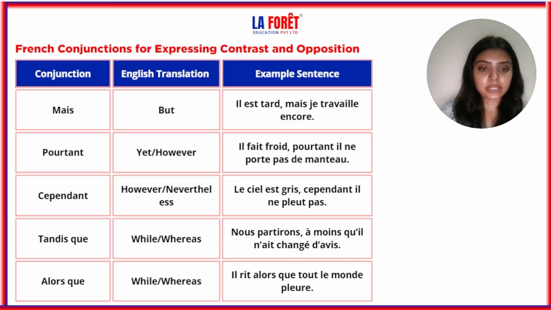Next is alors que. It is while or whereas as well. Il rit alors que tout le monde pleure. It is also showing contrast and opposition. So that's how we will be using conjunctions for expressing contrast and oppositions. First is mais, then pourtant, then cependant, tandis que, alors que.